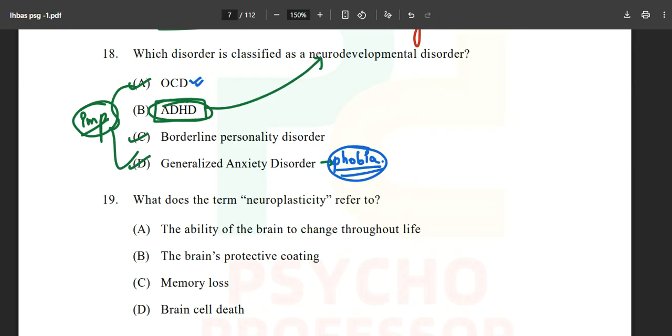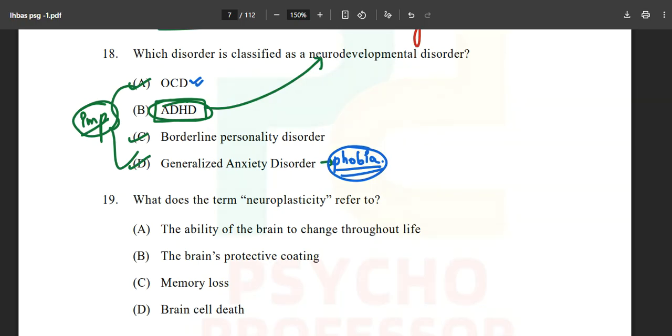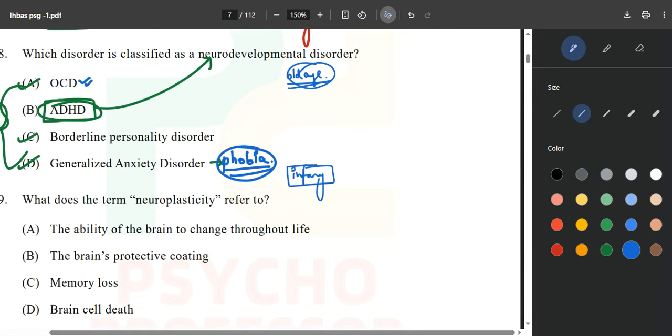What is a neurodevelopmental disorder actually? First of all, we need to understand the meaning of development. Development means that a child is going from the stage of infancy to old age. Fair enough. From infancy to old age, this is our development. All our development goes like this, from the stage of infancy to the stage of old age.